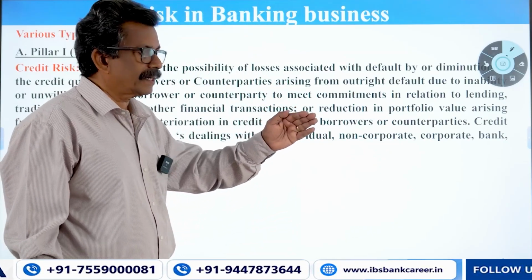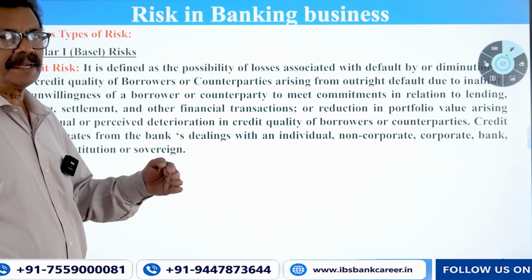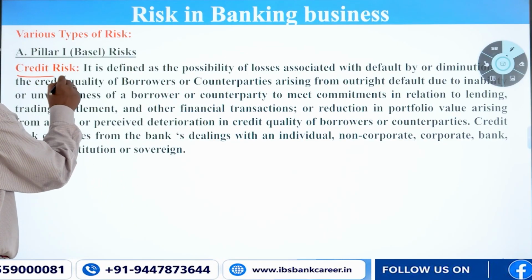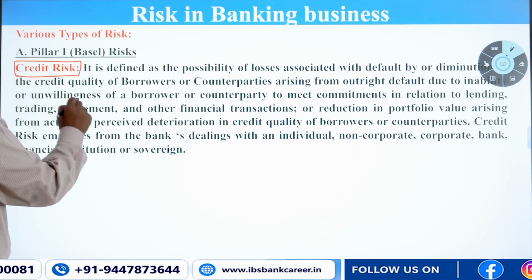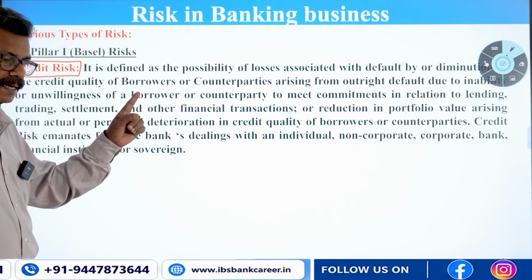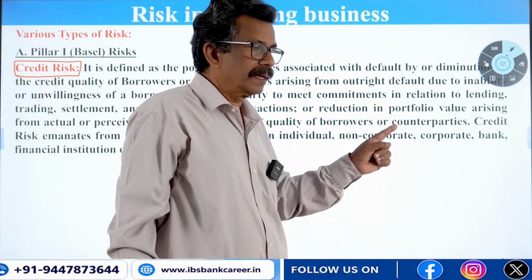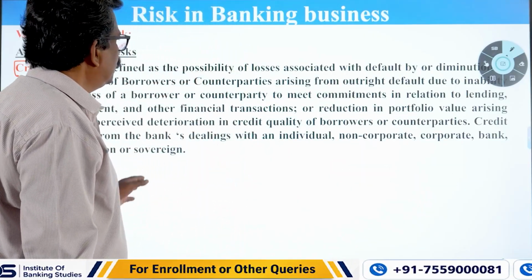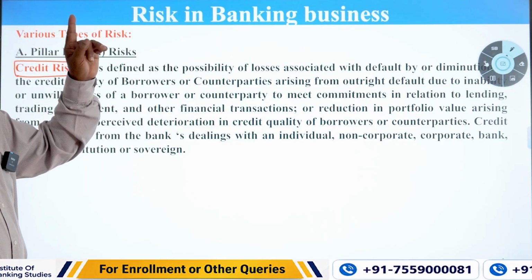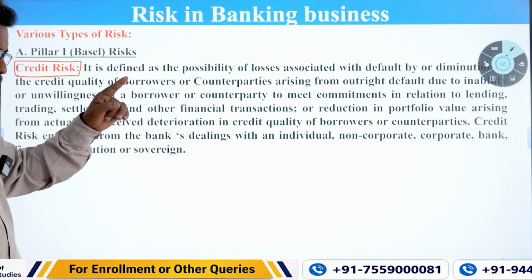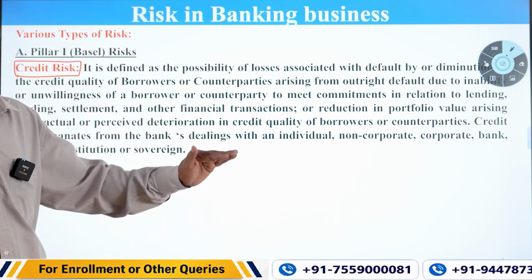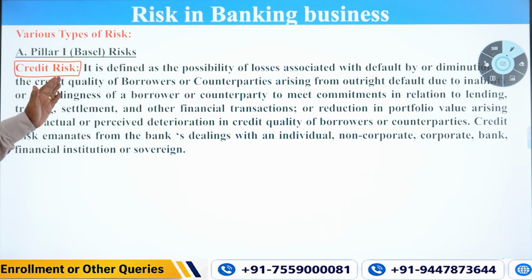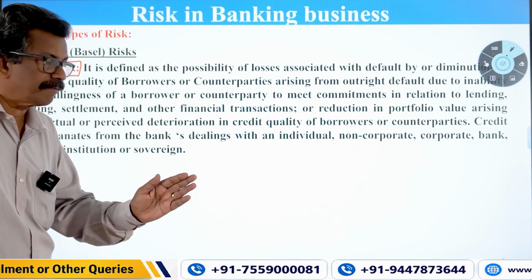So what are all the risks you have to identify and address? The first one, Basel says, is credit risk. You have to identify credit risk, like in the transactions we discussed earlier, the 1 crore deposit and 1 crore loan, 3-year deposit and 5-year loan. There we identified that there is a credit risk and a default risk. Many other risks we also discussed in that kind of transaction. Like that, under Pillar 1, Basel says the first risk you have to identify and address is credit risk.